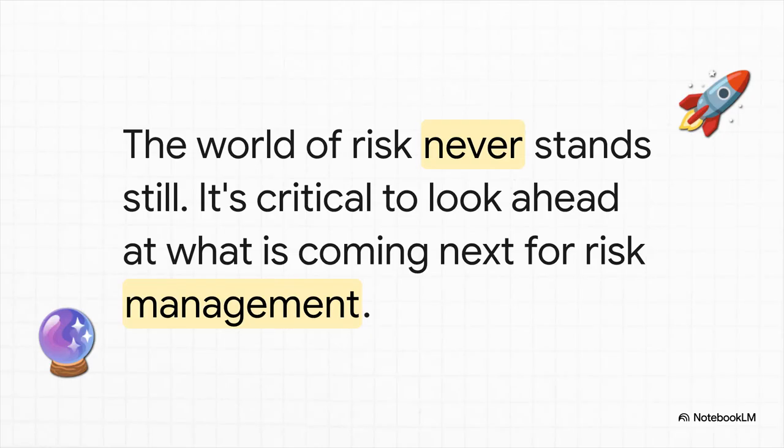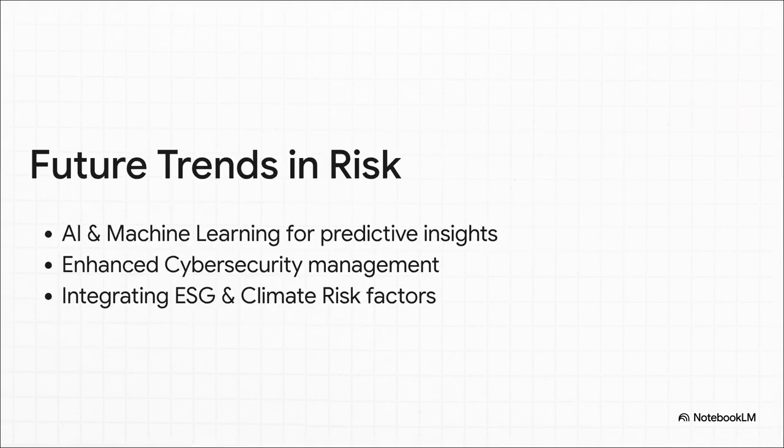But ISO 31000 isn't just about managing the risks you see today. It's really about getting you ready for tomorrow's. So let's take a quick look ahead at the future of risk management. Because, let's be honest, in this game, if you're standing still, you're already falling behind. There are three game-changing trends just reshaping the whole risk landscape. First, you've got AI and machine learning giving us this unbelievable predictive power. It's supercharging our ability to use the best available information. Second, cybersecurity has moved from the server room to the boardroom. It is now a fundamental business risk. And third, ESG factors. They're not a side note anymore, they are a critical part of the risk equation.